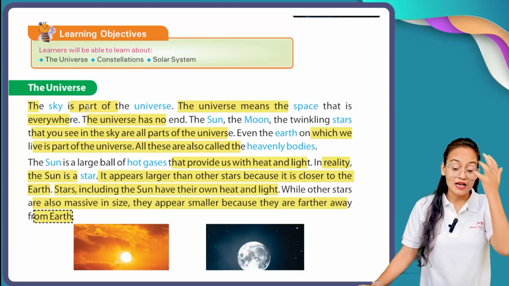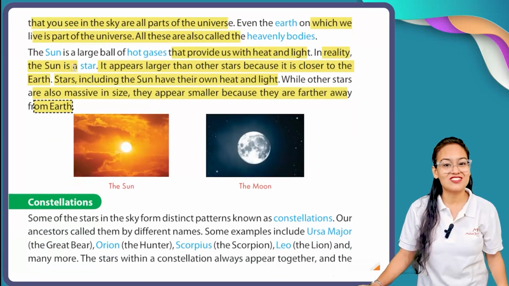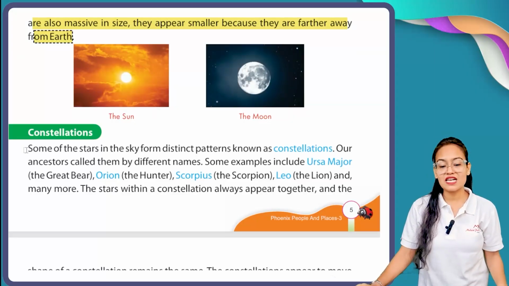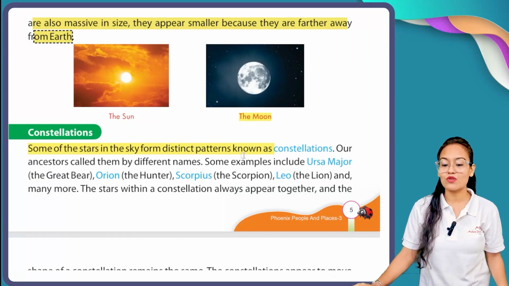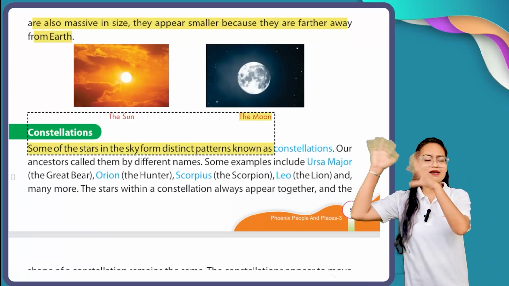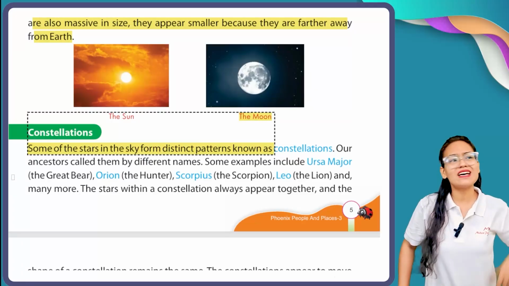Now let's move. The second part is constellations. What is the meaning of constellation? Let's see. Some of the stars in the sky form distinct patterns known as constellations. My dear students, as you can see in the night sky, you can see there are patterns.